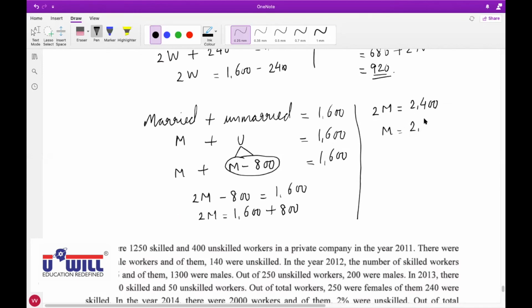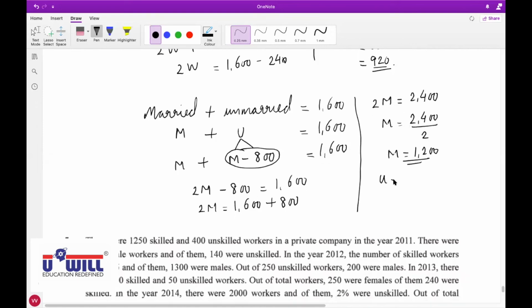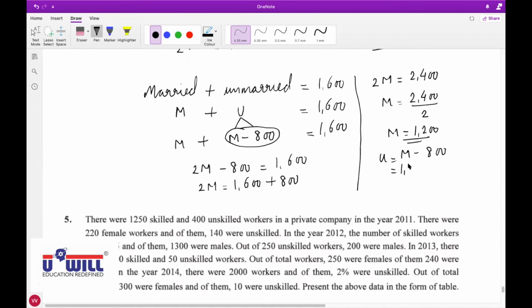If you bring 2 to the other side, it gets divided, so 2400 divided by 2 is 1200. Now married are 1200. So unmarried equal married minus 800, means 1200 minus 800, 400.